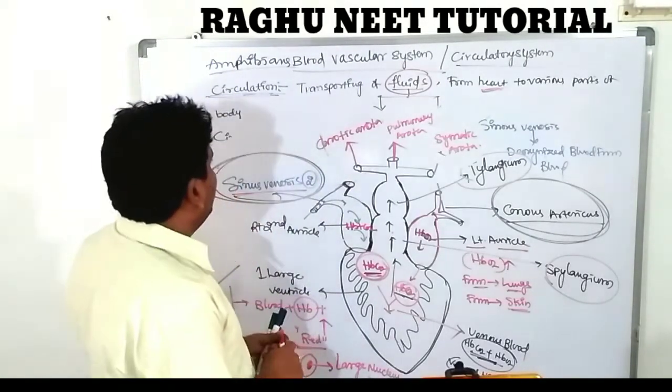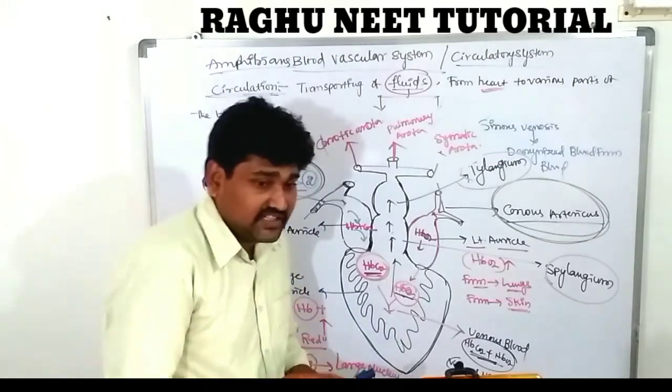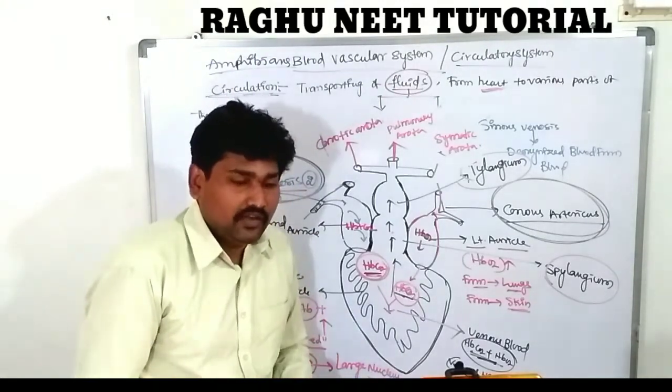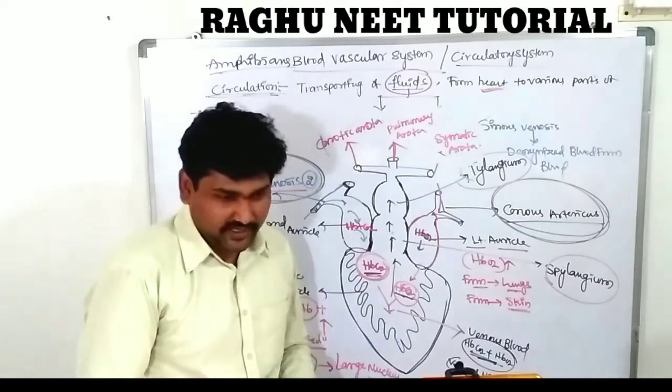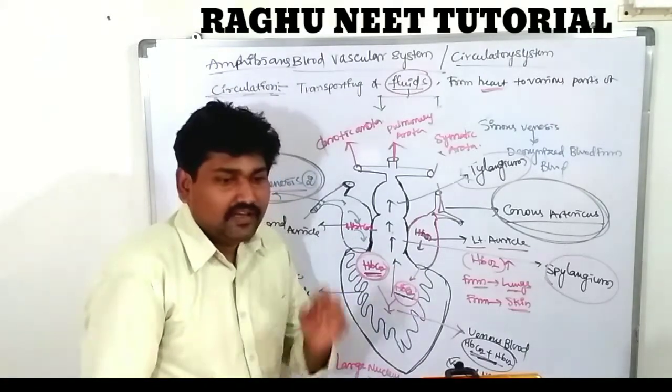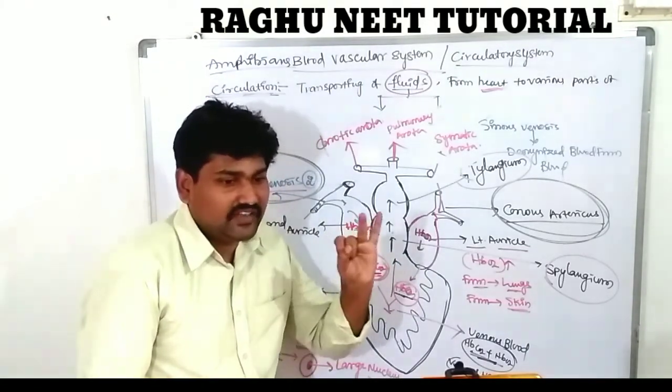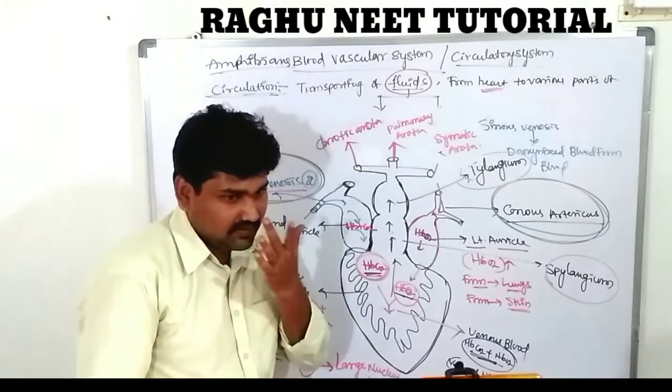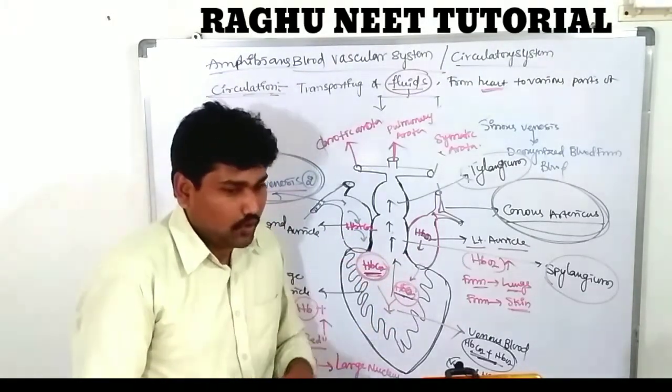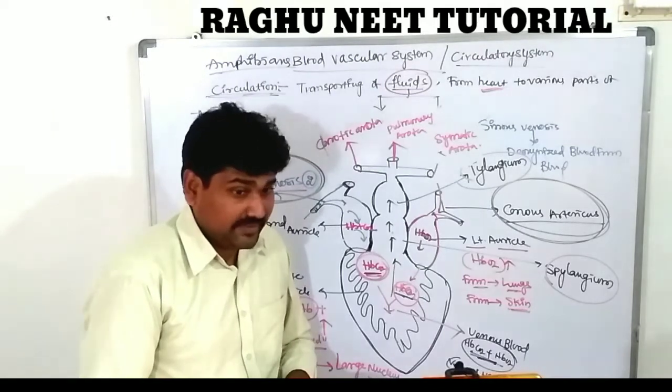Again, we are discussing what the circulation is. Circulation is nothing but the transporting of fluid from the heart to various parts of the body. Which fluids are there? First one is blood along with lymph. The two fluids are there. So the blood coordinates our body activities, nothing but metabolic activities.